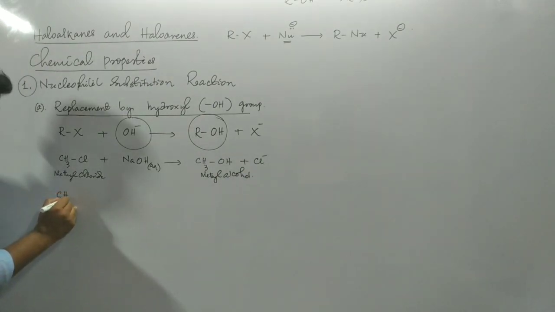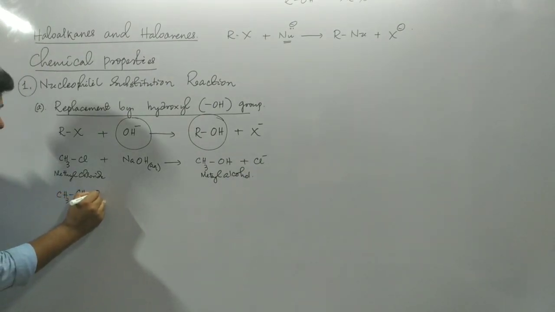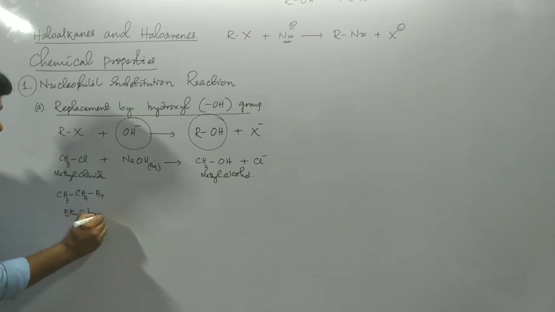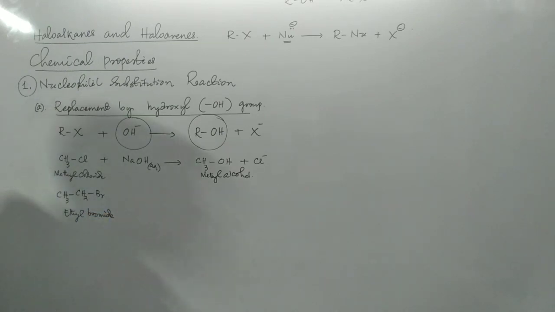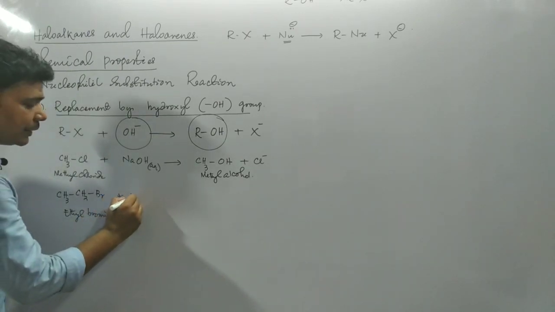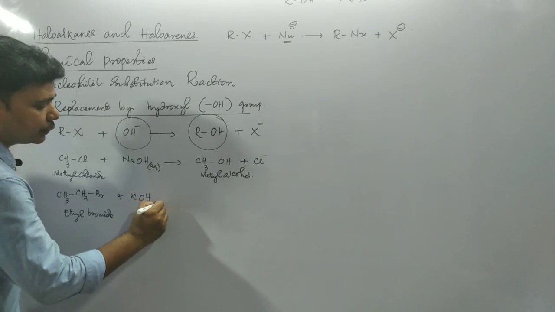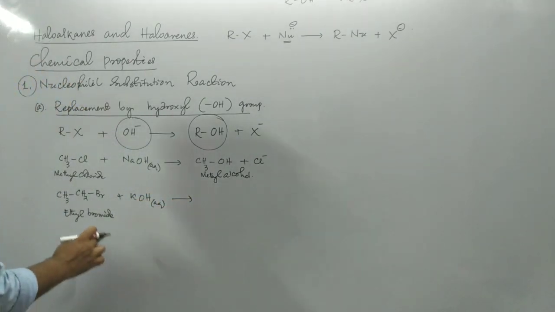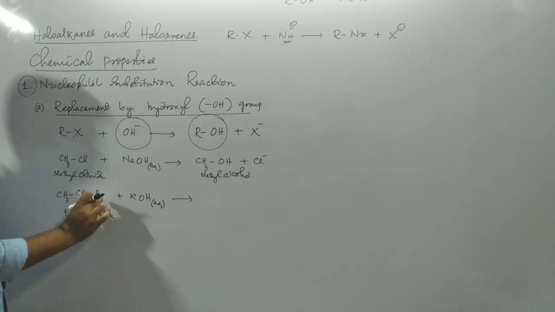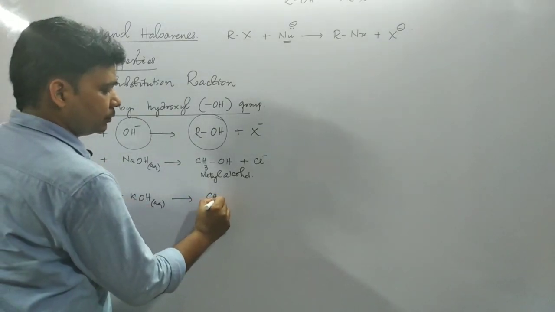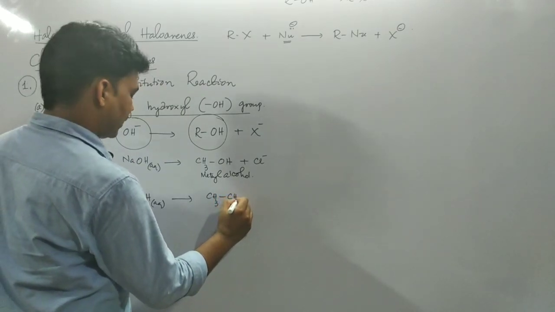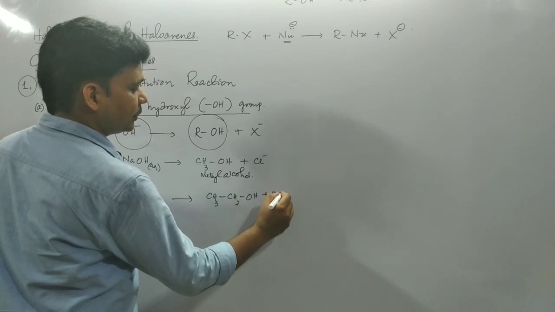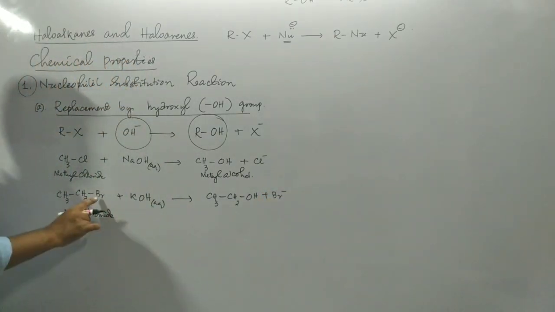Similarly, CH3CH2Br, ethyl bromide. When it is treated with aqueous solution of KOH, then we will get the corresponding alcohol. In the place of Br, simply we need to put what? OH. We need not change the number of carbons here. CH3CH2OH. The leaving group is Br minus.